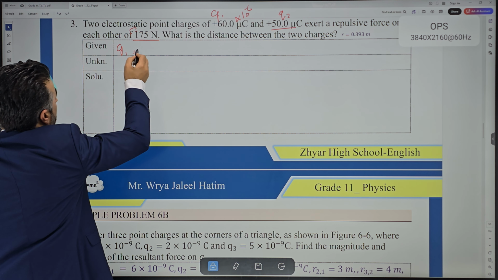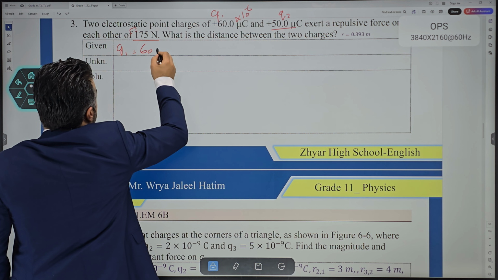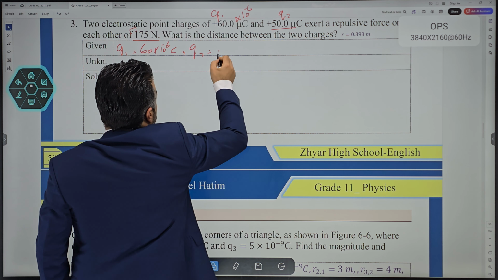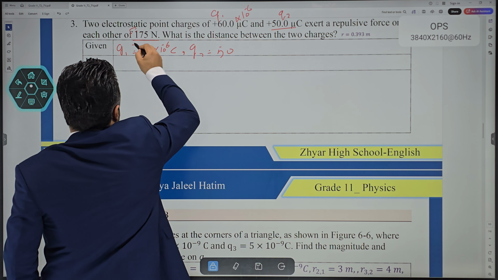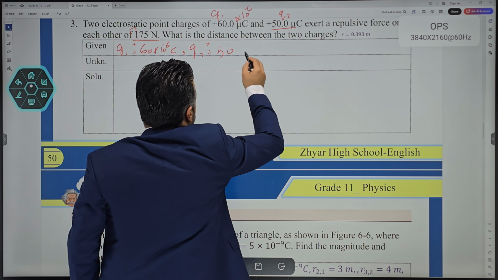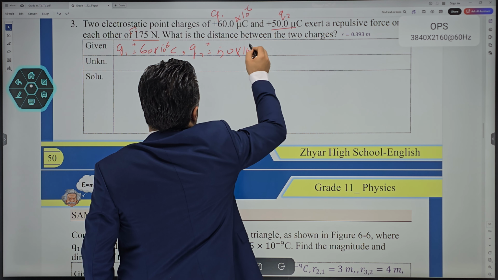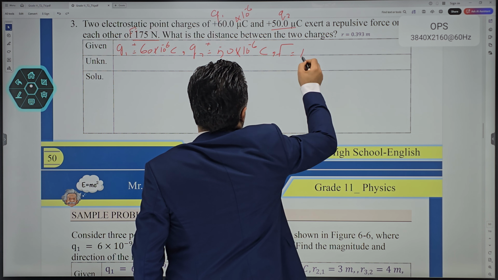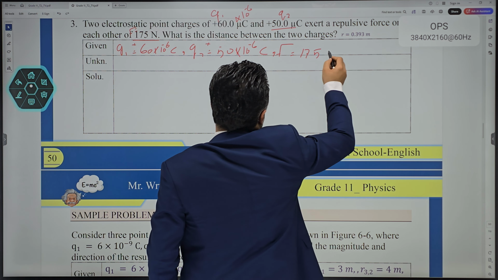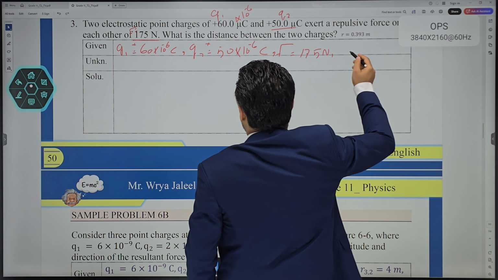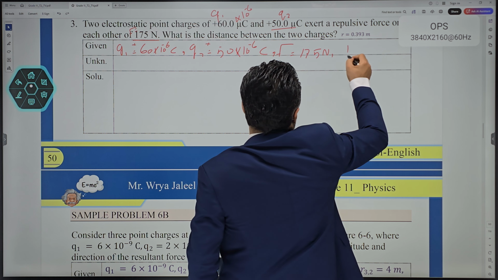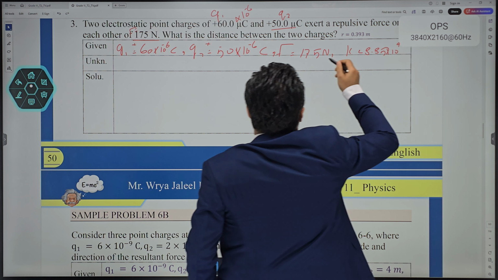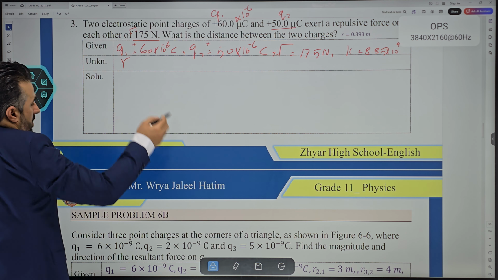We can write Q1, which is 60 micro, is 60 times 10 to the power negative 6 coulomb. Q2, it is 50, right? These are both positive, 50 micro, 50 times 10 to the power negative 6 coulomb. And the force between the two is 175. Clearly, these are both positive, so it is repulsive. Okay, it is 8.85 times 10 to the power 9 here. What is the distance between the two?